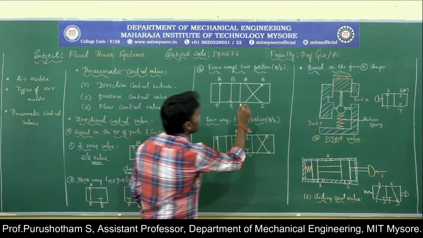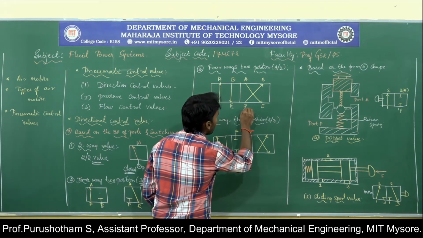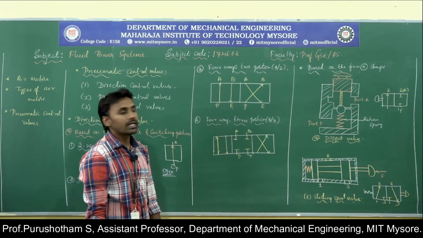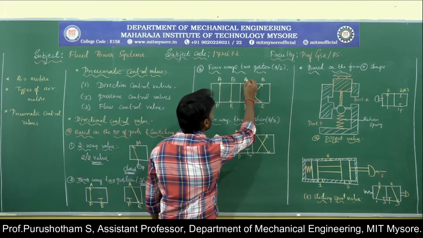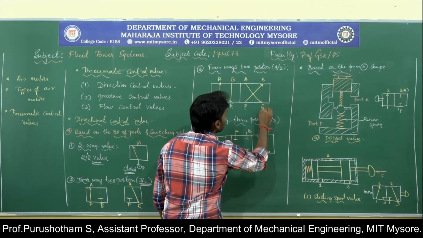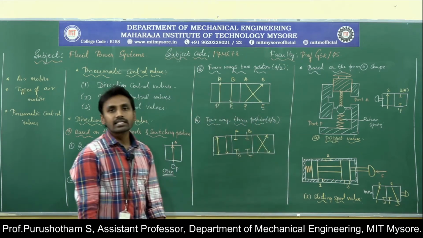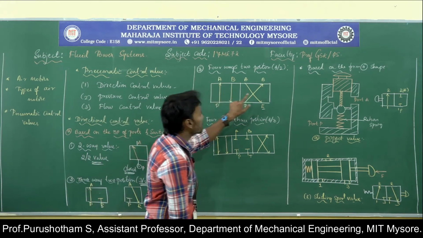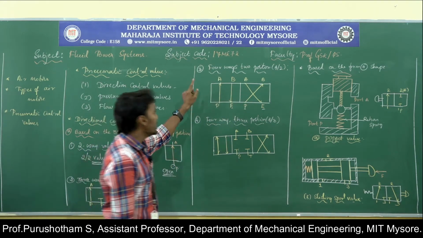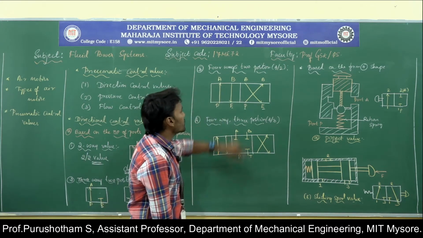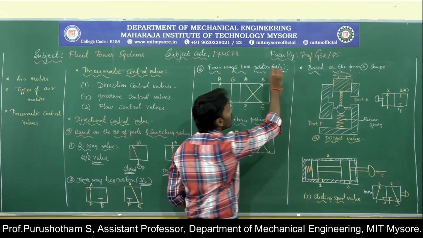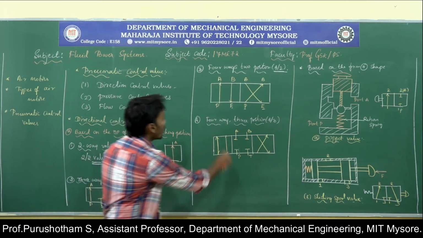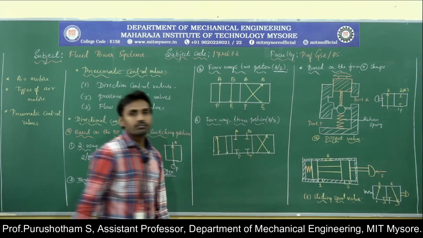In the second position, the fluid from the pump is going to enter the outlet port B, then the fluid in the outlet port A is going to go to the exhaust port. Having 4 ports and 2 positions, it is normally used in double acting cylinders, hence it is called a 4/2 valve. Then the next one is the 4-way 3-position valve.